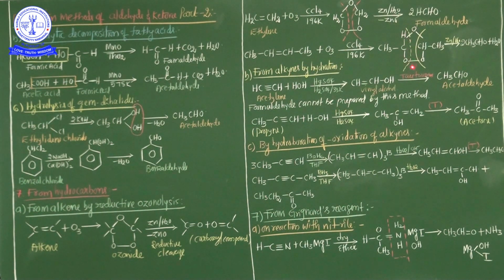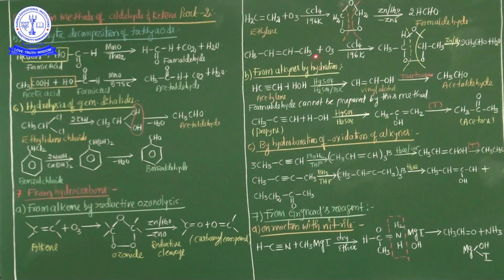After cleavage, this part is cleaved, CH3CHO is cleaved separately, and here CH3CHO is also cleaved, and ultimately zinc is involved in this process. After zinc oxide is eliminated, 2 CH3CHO, two acetaldehyde groups, are formed. A water molecule is also eliminated. See carefully here.